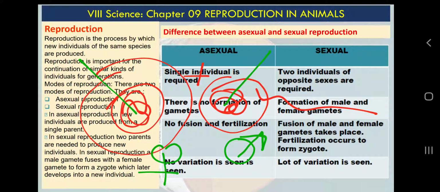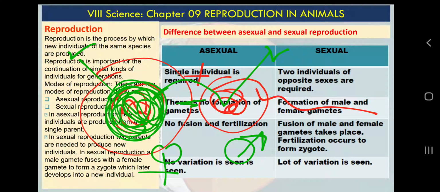So half information is provided by the mother, half information is provided by the father, and these two cells will mix, fuse. Then the information will unite, and we will have a combined information of mother and father for every feature, for example eye color, hair pattern, skin color, blood group, everything.